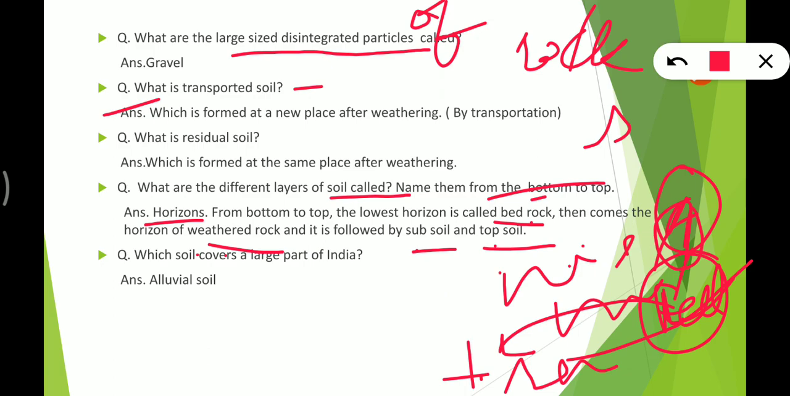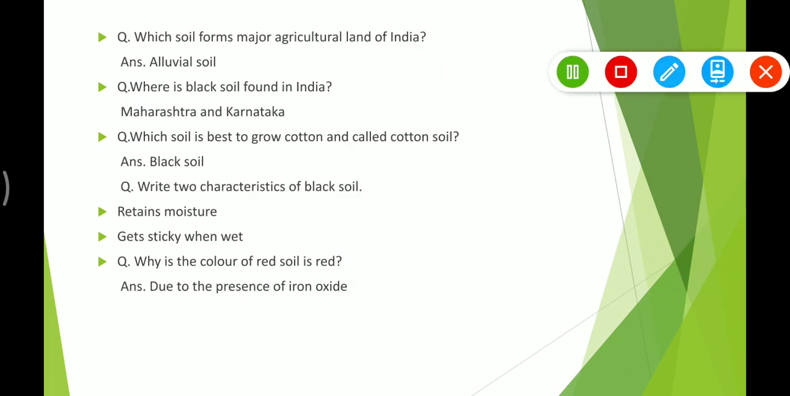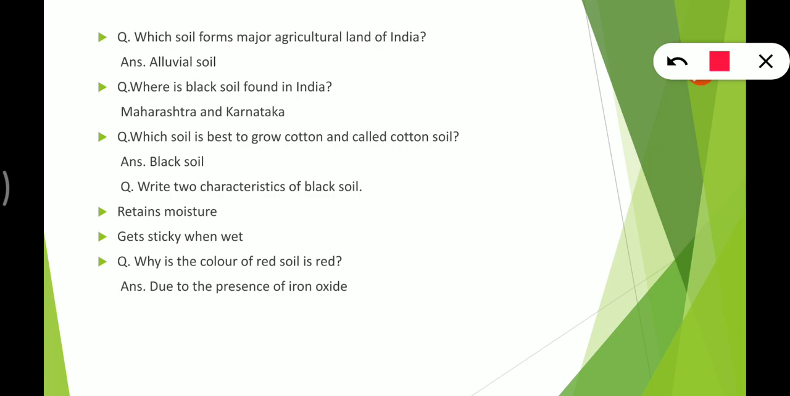Which soil covers a large part of India? It is alluvial soil. Next we have, which soil forms major agriculture land? It is again alluvial soil. Where is black soil found in India? It is found in Maharashtra and Karnataka. Which soil is best to grow cotton and is called cotton soil? It is black soil.